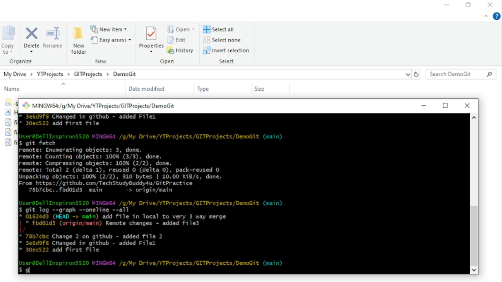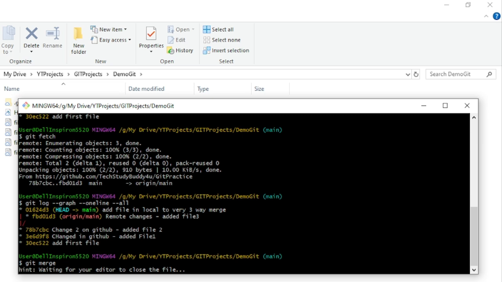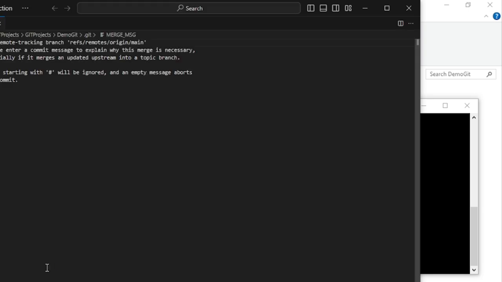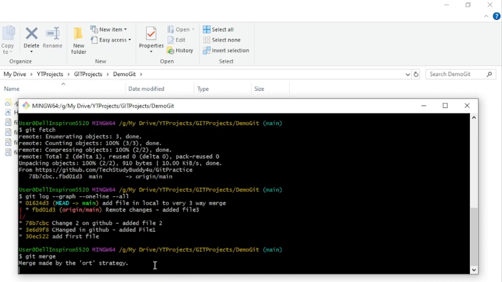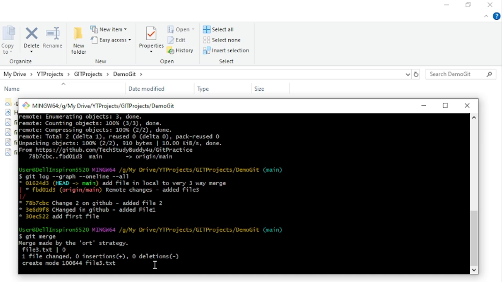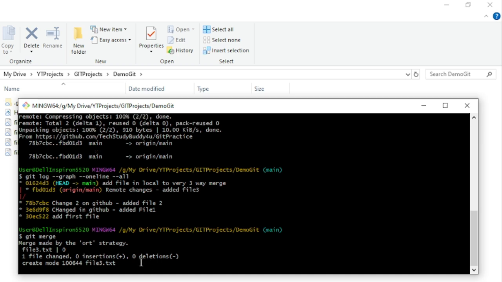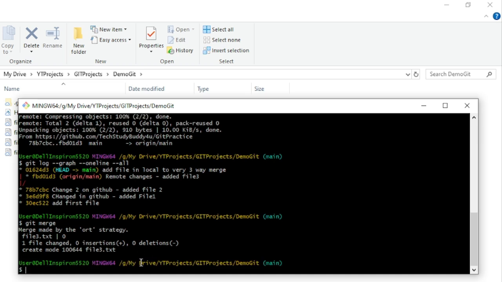Now we will do a git merge. It is opening an editor so that I can write a comment. It's given me a default comment, so I will not bother to change it for now. Let it be. And then the merge has completed successfully, right?